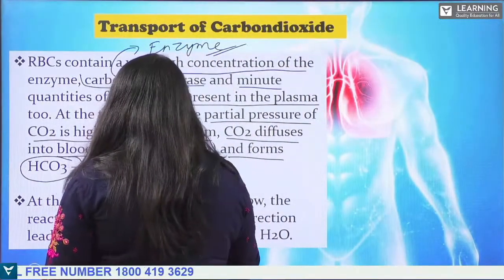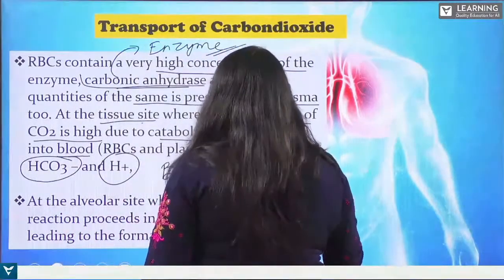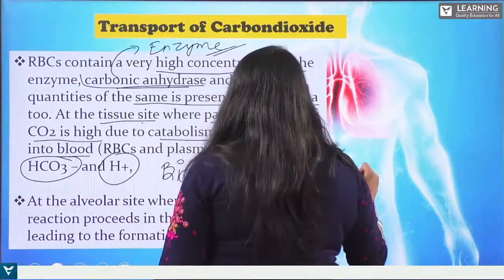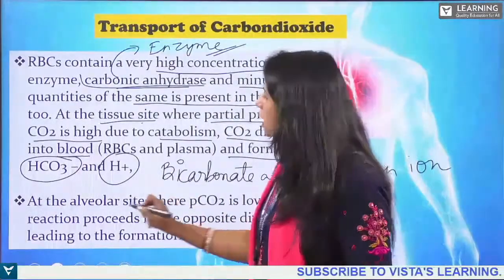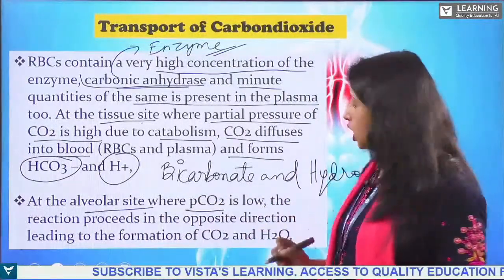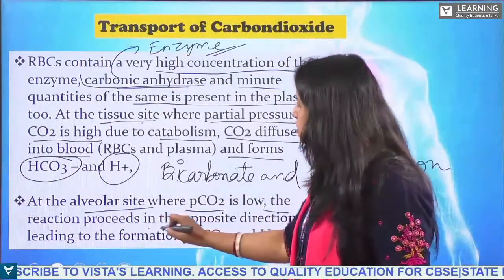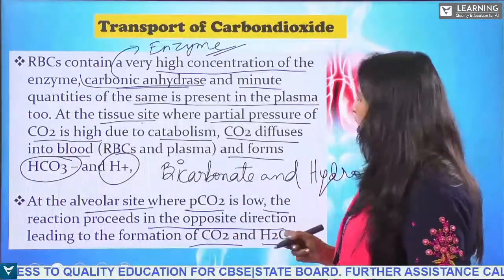Next, at the alveolar side, when the partial pressure of carbon dioxide is low, the reaction proceeds in the opposite direction and leads to the formation of carbon dioxide and water.